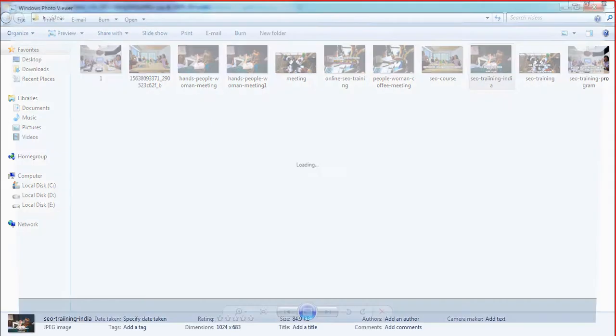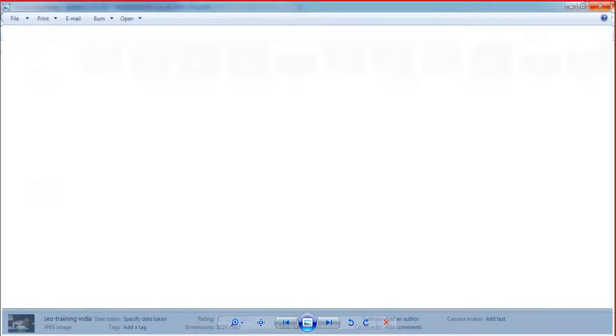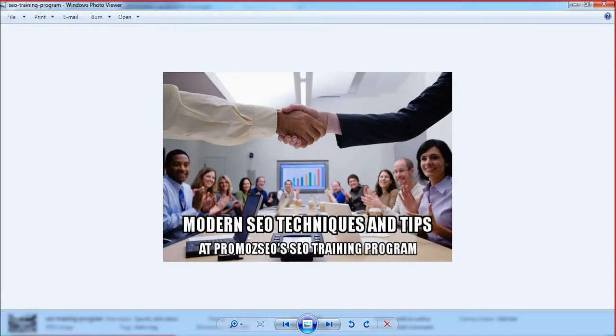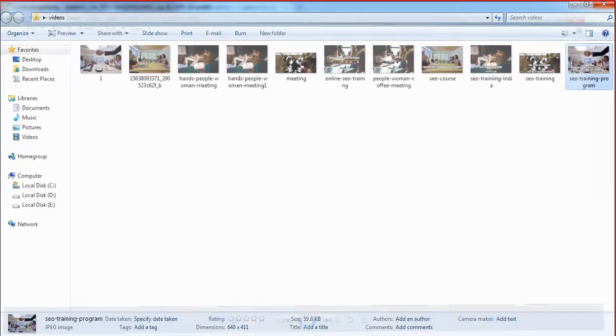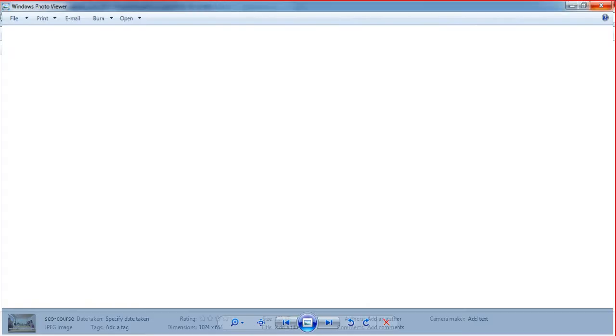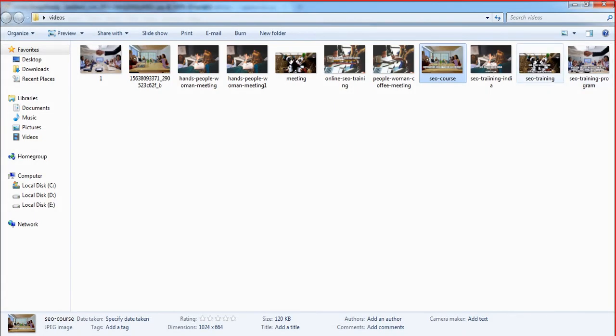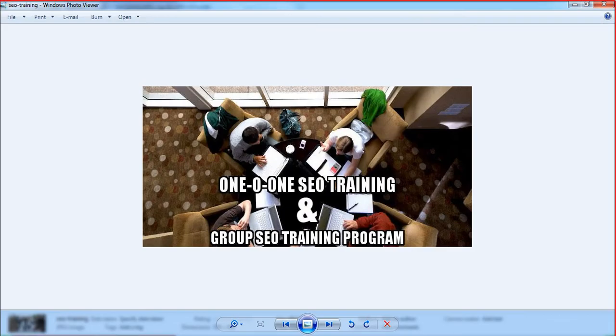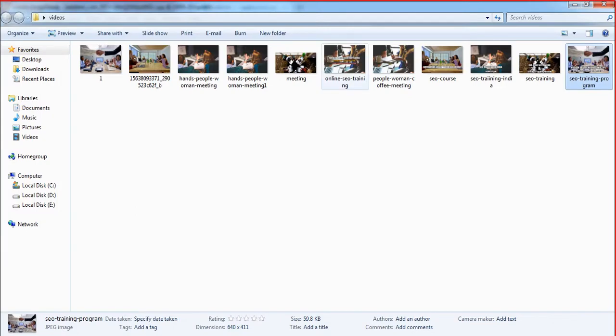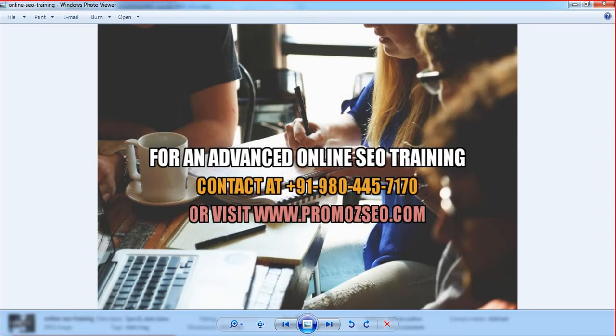First one is this. This is the first image we are going to use. Second one is this, and maybe not this one. Second one is this. This one is second. This is the third image. This is the fourth image, and finally this is going to be the final image with call to action.